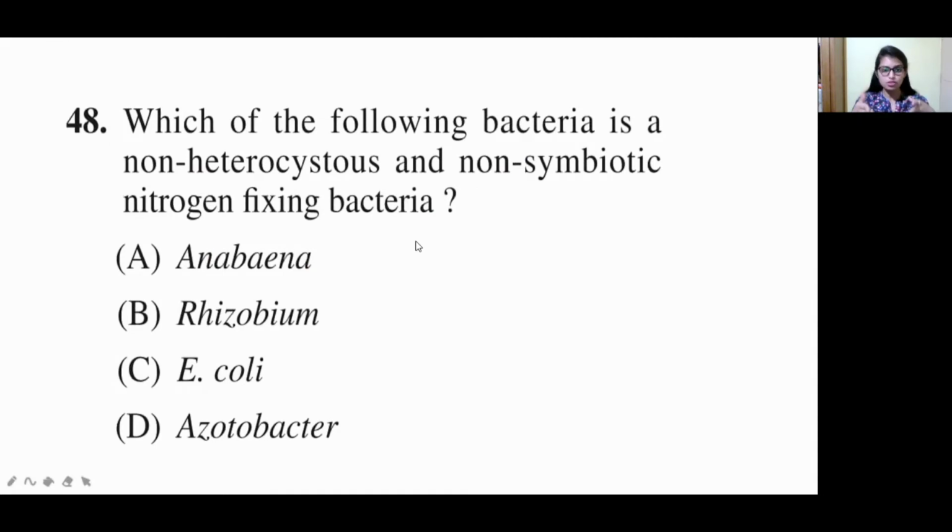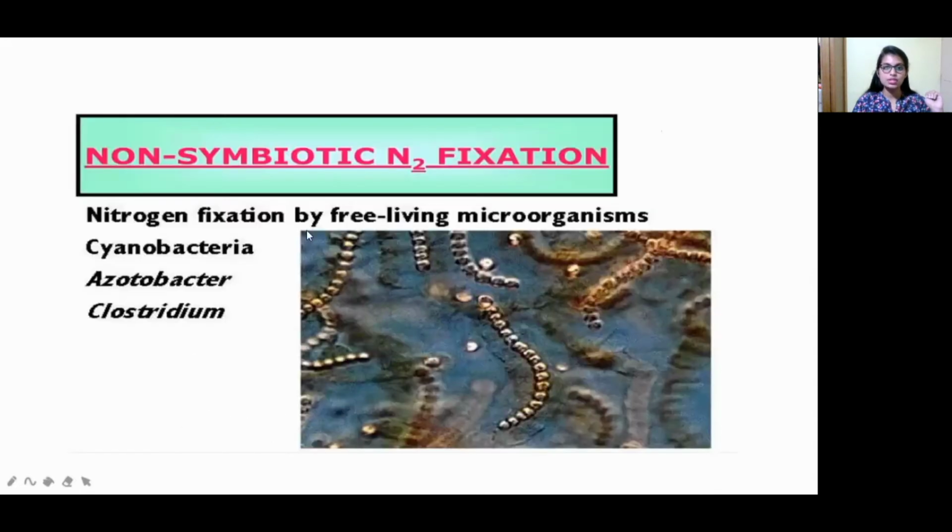In the question they are asking which is a non-symbiotic nitrogen fixing bacteria. Option A Anabaena, option B Rhizobium, option C E. coli, and option D Azotobacter. See, this is non-symbiotic nitrogen fixation by free living organisms. So what are the examples? Cyanobacteria, Azotobacter, Clostridium. These three are non-symbiotic nitrogen fixing bacteria.